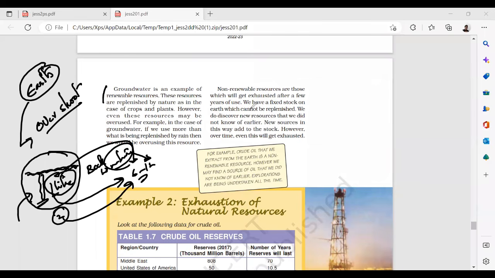Non-renewable resources means what? Which cannot be replenished, will get exhausted. We have a fixed stock on earth which cannot be replenished. You should give some time to the earth, you should give some time to the resources so that they will come back to the normal phase. If you're not allowing that, then this is getting overshooting of the earth. Remember this term, such kind of terms will be asked in your prelims.